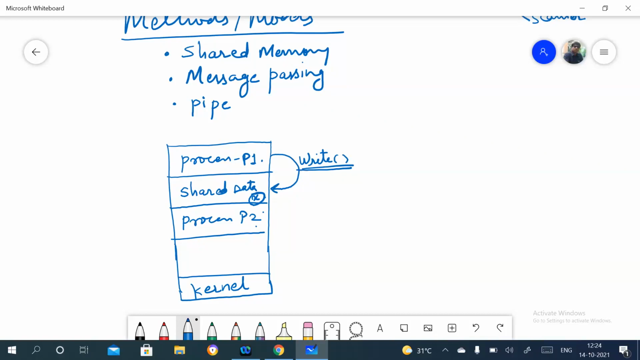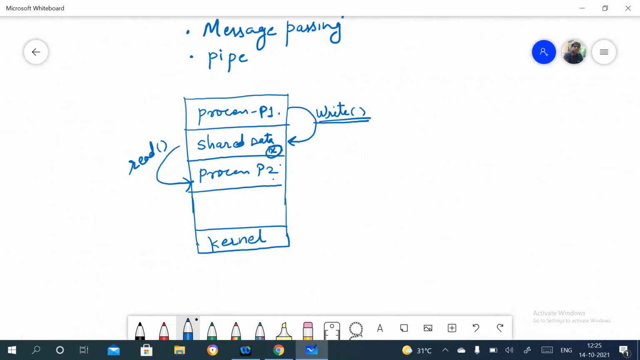And if process P2 wants to read something from this, again it needs a system call, that is a read. So this is the very simple approach in the shared memory approach. There is one common area where all the processes can store something to share.